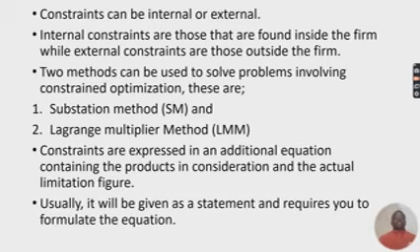Usually it will be given just as a statement, which will require you to formulate a constraint equation. We'll talk about that later in our example.